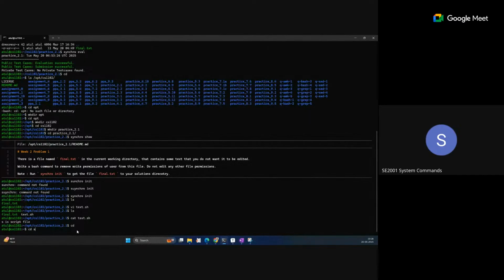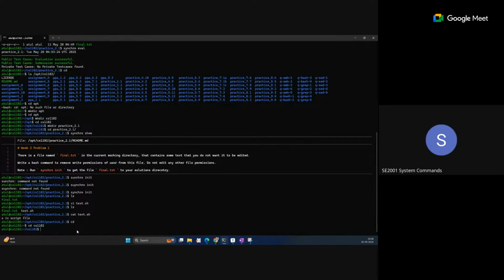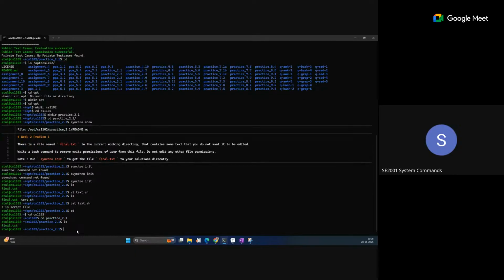So that cs folder should be created in the home directory, so cs 1102, and then enter into this, and after that you can enter into any folder which you have created. Okay, so now perform your task here. Only these three commands are required: synchro show to show the question statement, synchro init only required if it is mentioned in the question statement, otherwise synchro eval.